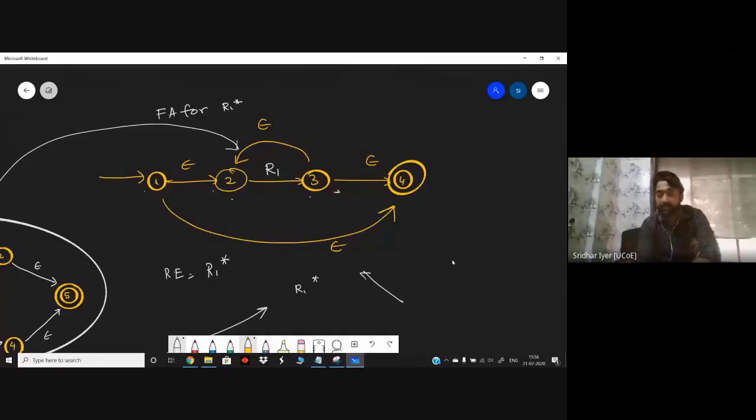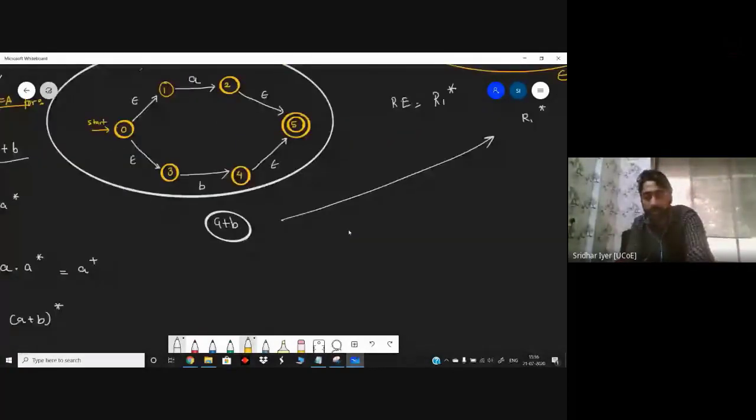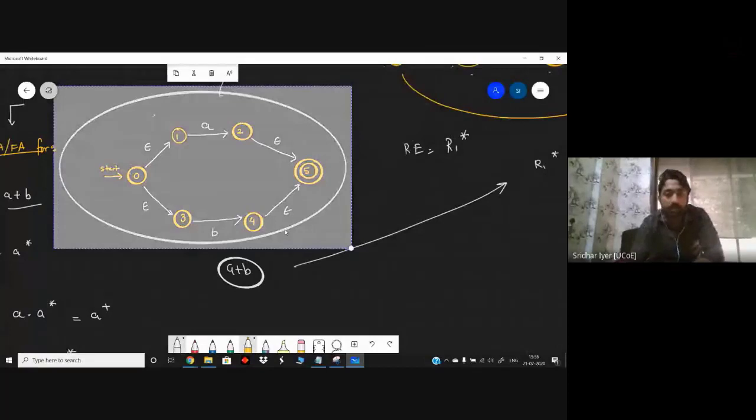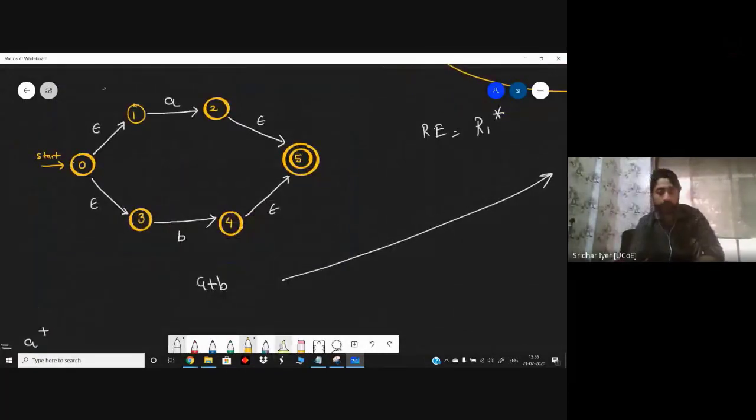The first state is for accepting epsilons and the latter state is for accepting the epsilon again, but this time for a final state. So what you can do is, I'm just converting this diagram. Let me know if I'm going fast. Okay, I'm converting this particular diagram quickly over here to an epsilon sort of problem.